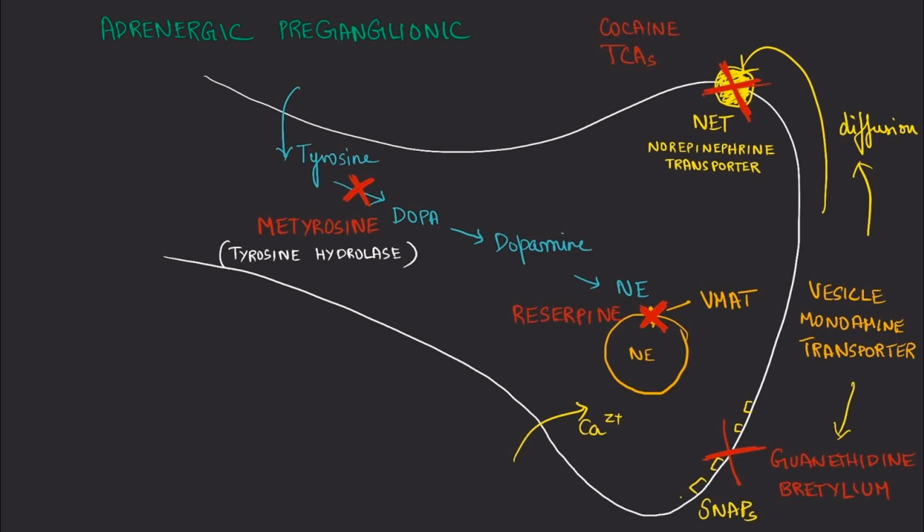Cocaine and tricyclic antidepressants block the norepinephrine transporter. Therefore, over a long period of time, they can result in changes in receptor regulation in the postsynaptic membrane. And we have guanethidine and bretylium, which can block the vesicular fusion and release of norepinephrine.